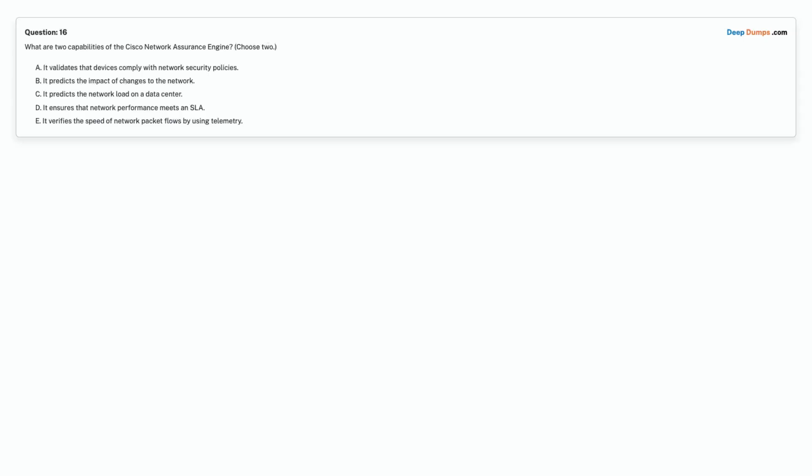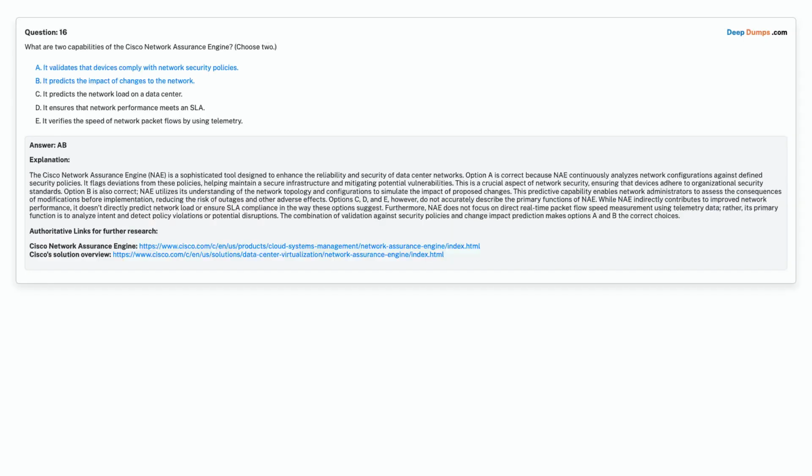Option D, it ensures that network performance meets SLA. Option E, it verifies the speed of network packet flows by using telemetry. Choose the correct answer. Correct answer is option A, it validates that devices comply with network security policies. Option B, it predicts the impact of changes to the network.